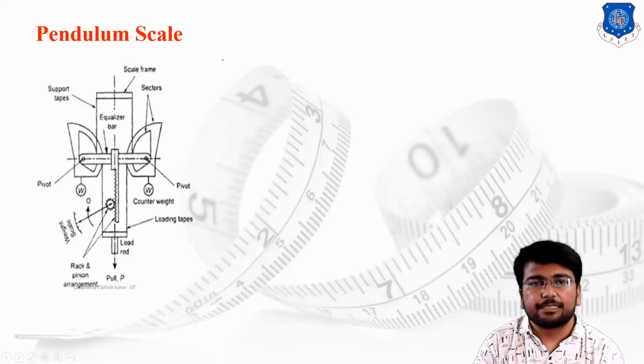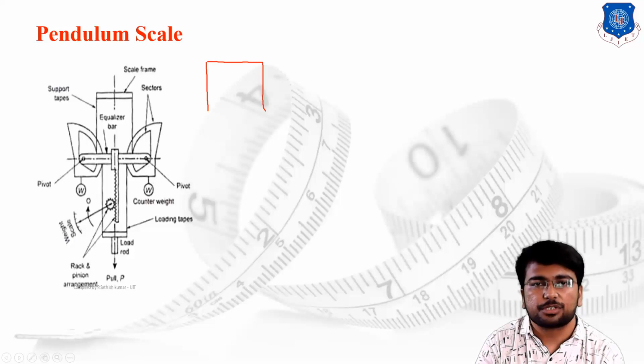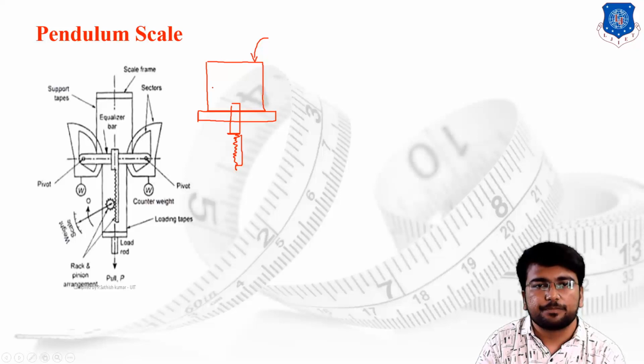The scale itself has a simple frame. I will draw the structure with a very simple formation. This is the frame. At the end of the frame, we have a routine conventional bar. The bar is attached with the vertical setup. The setup has a rack profile. Now you know what the rack profile is. Rack profile is the infinite gear setup.